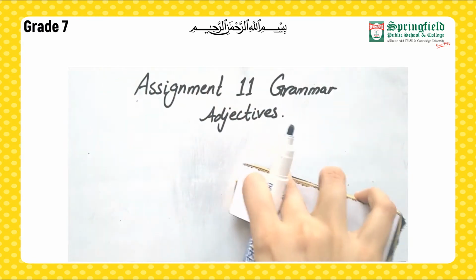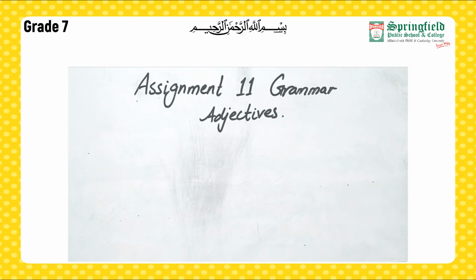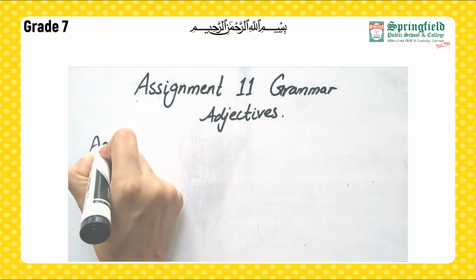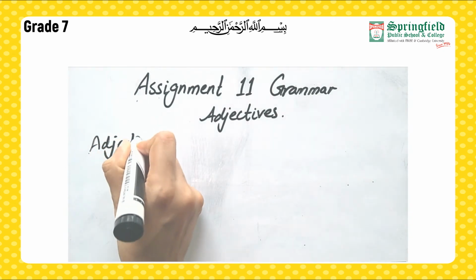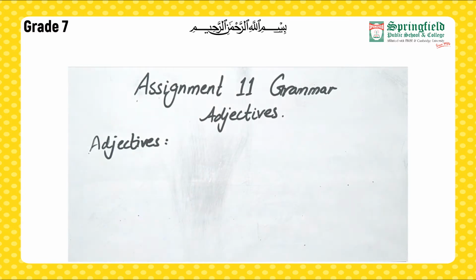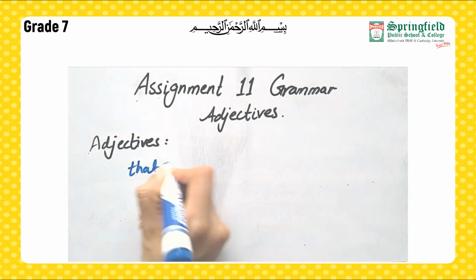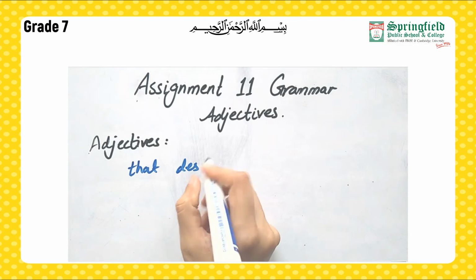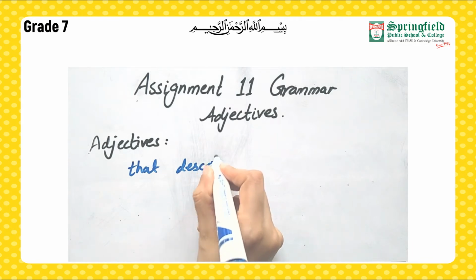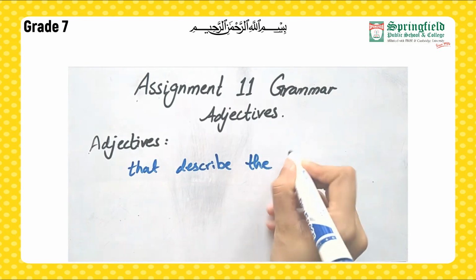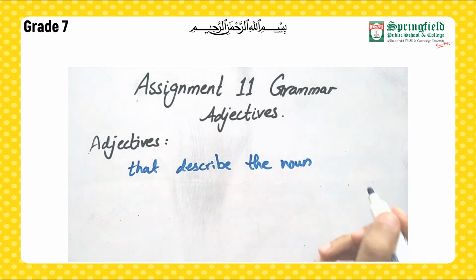Now I'll tell you what are adjectives. Adjectives are the words that describe the noun, right?